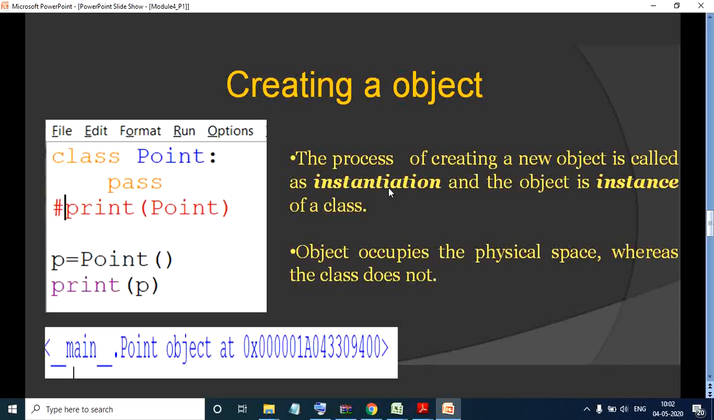When you print an instance, Python will tell you what class it belongs to, that is, the particular object belongs to which class, and where it is stored in memory. You can see here it is printed in the form of a hexadecimal number. So it also tells you where your object is stored in memory. This is how you create an object.